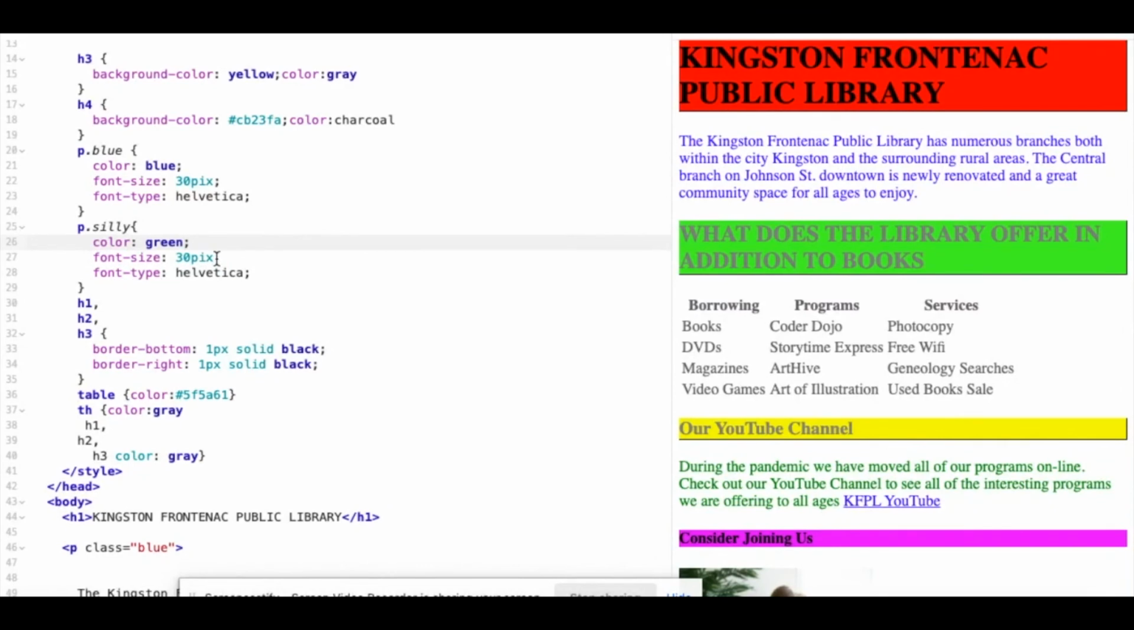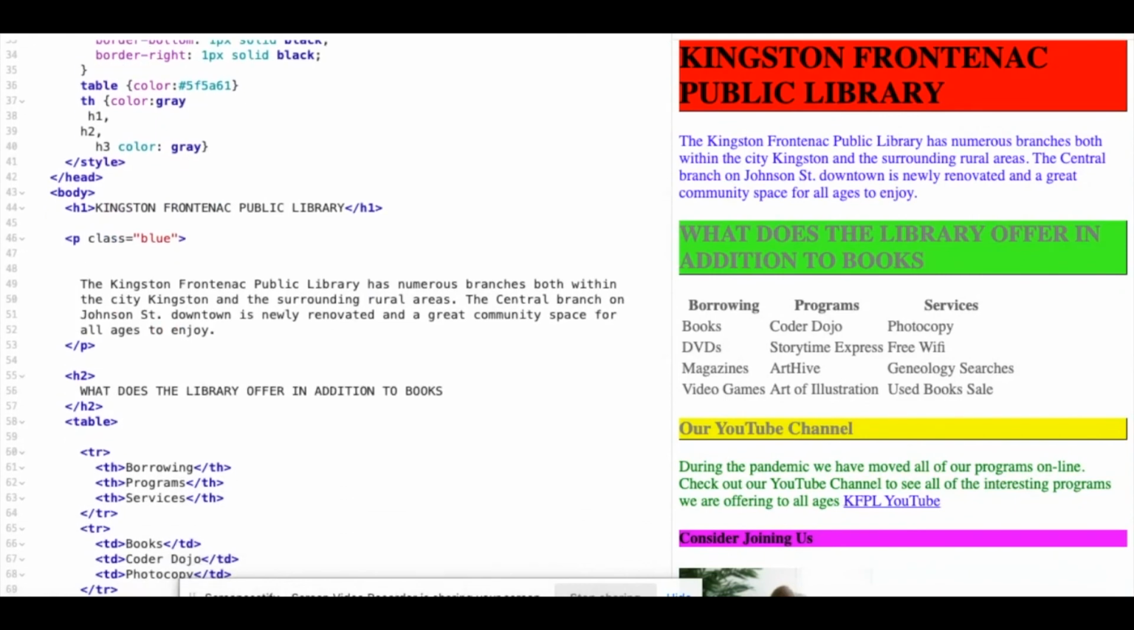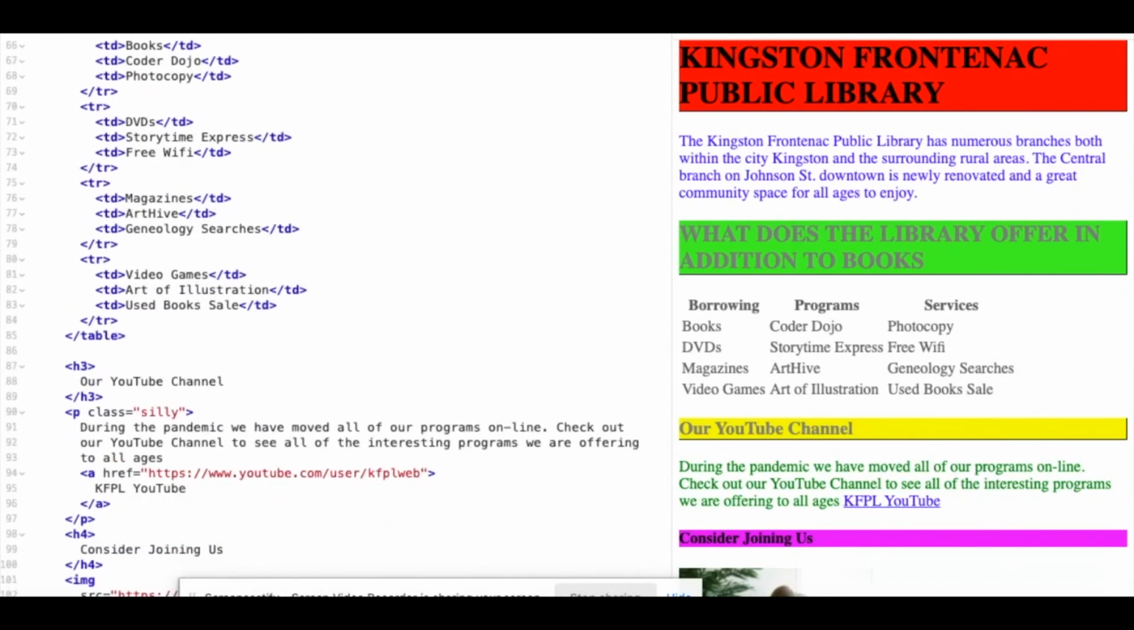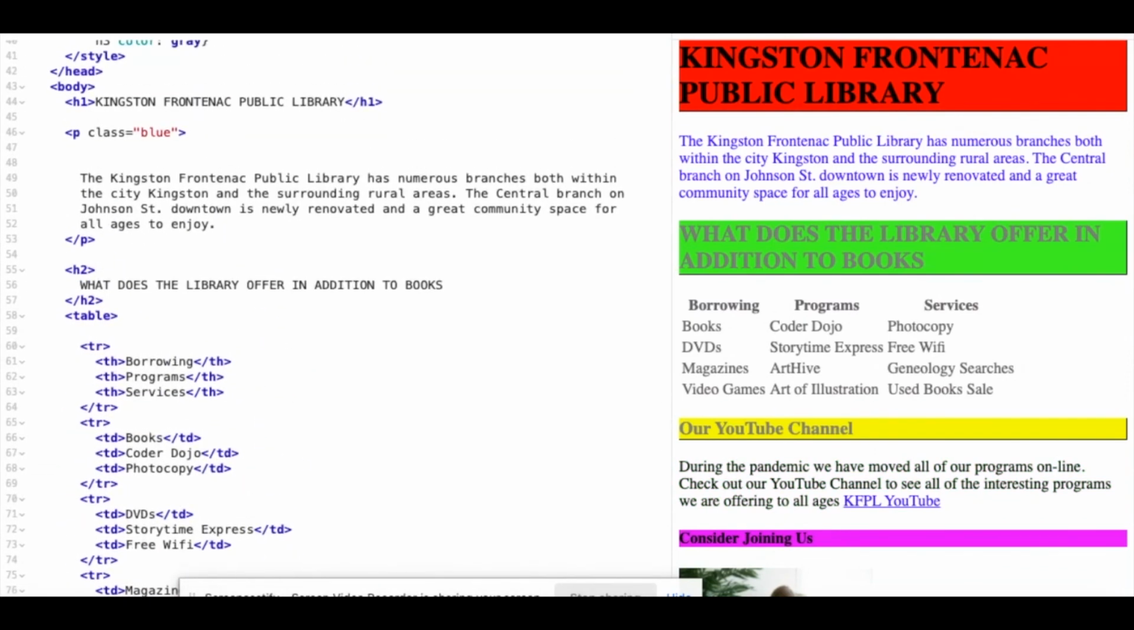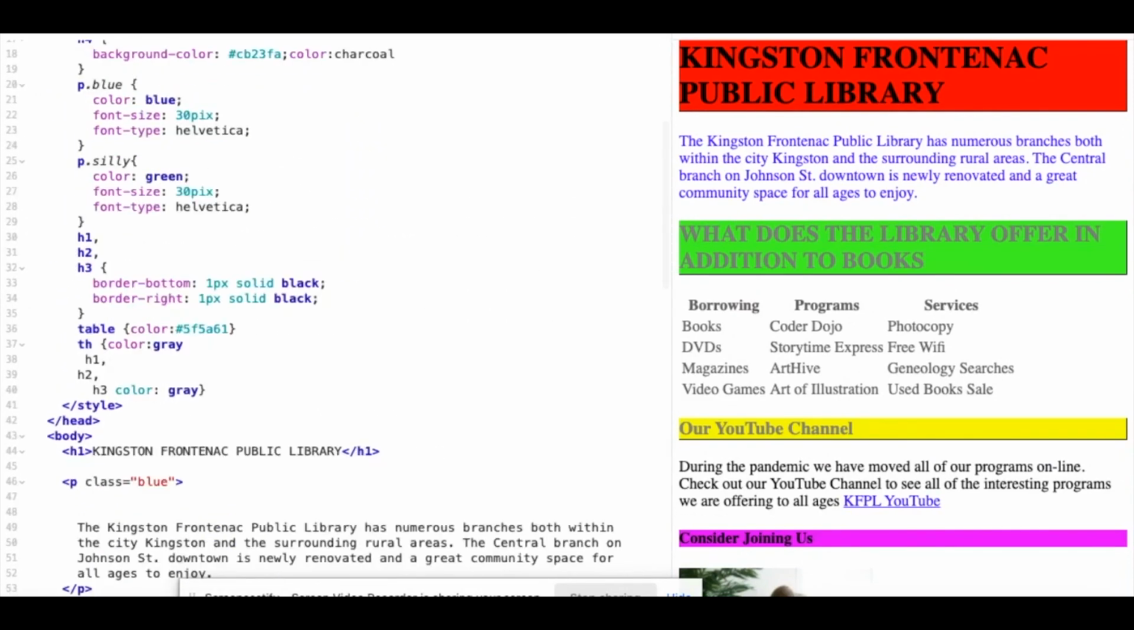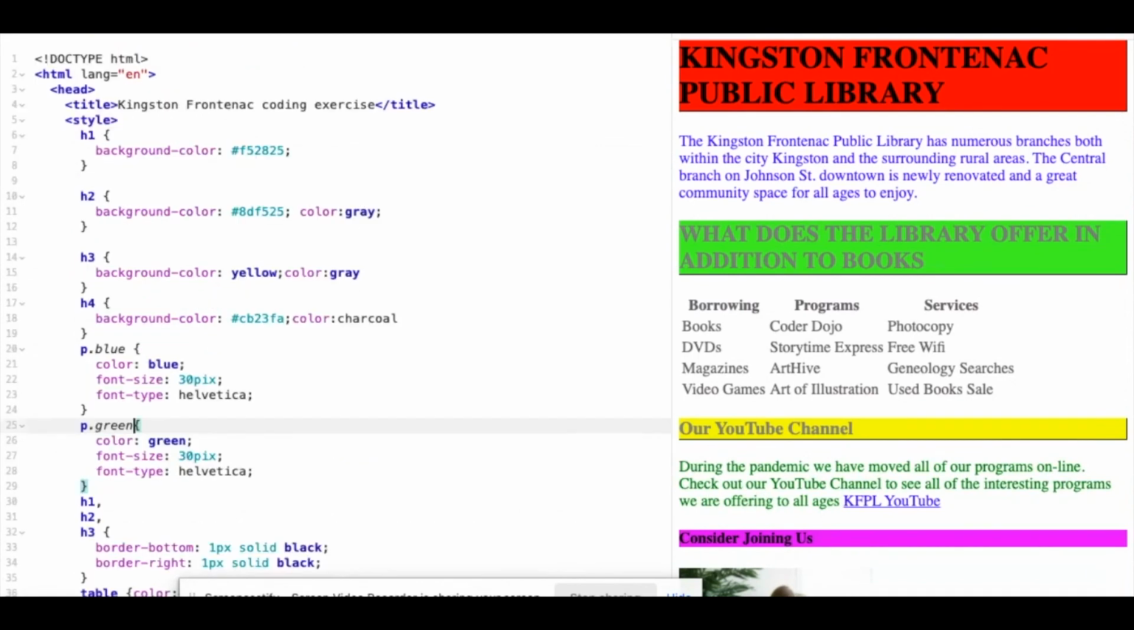If we call another title or paragraph or anything, class equals silly, it too would go green. I'm going to change this now just to make it more sensible. We'll call this green. Obviously, it changes again. So now we'll go up here, and here we are. P.silly, and this time we'll say P.green, and it will now correspond, and it changes it to green.